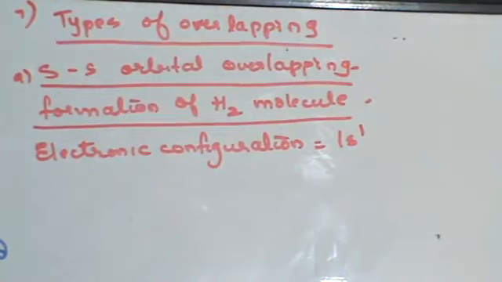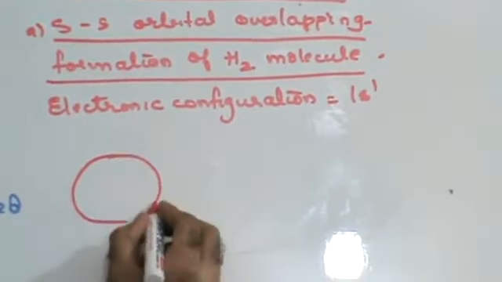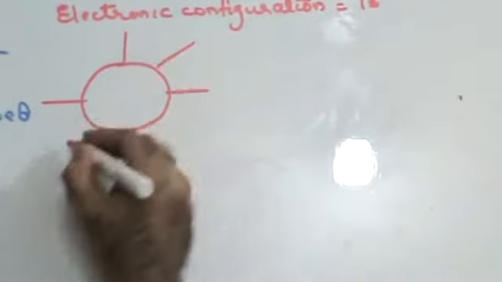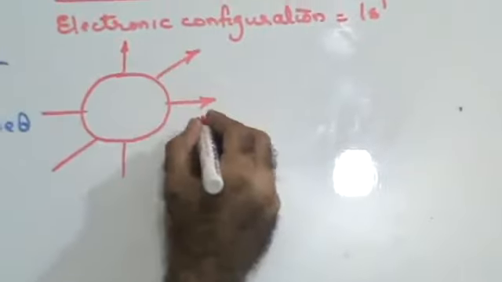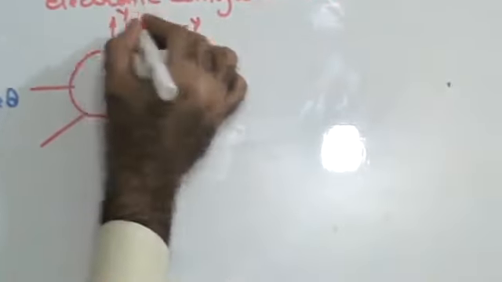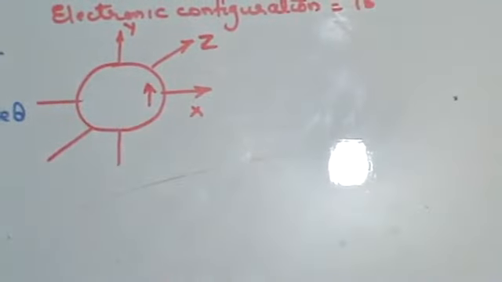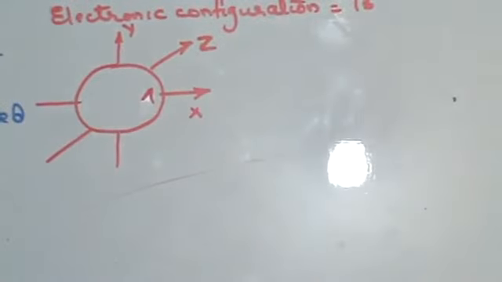It has one orbit, it has an s orbital, and the s orbital has only one electron. Now we know that s orbital is circular in shape. This is your x-axis, y-axis, and z-axis. Right? Let's assume that this is the spin here. The spin of this is this way.